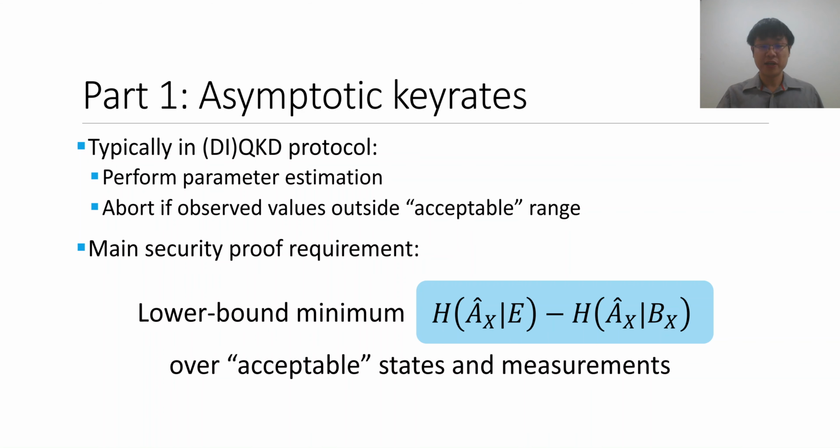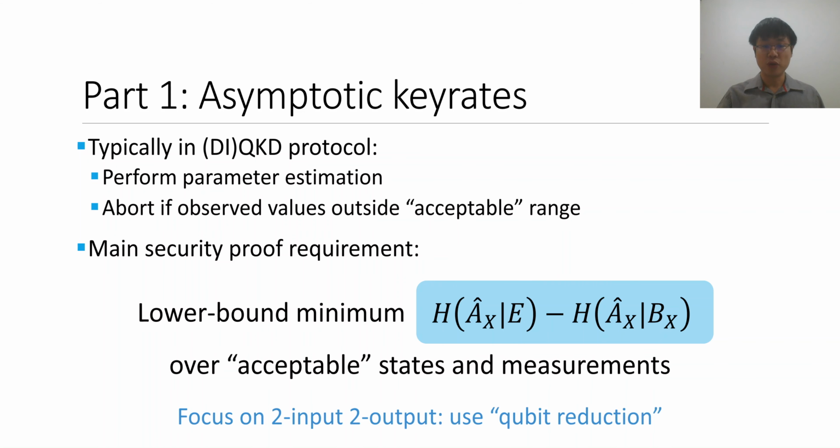This is somewhat trickier to analyze compared to standard QKD because first of all, we have to minimize it over the measurements as well, because in the DIQKD, we don't assume that the measurements are characterized, whereas in standard QKD, we only need to minimize over the states. And typically in DIQKD, an additional challenge is that we have to consider systems of arbitrary dimension. But for the purpose of the two works I'm presenting today, we focus on the two input, two output scenario, as in Bell inequalities that only have two inputs and two outputs.